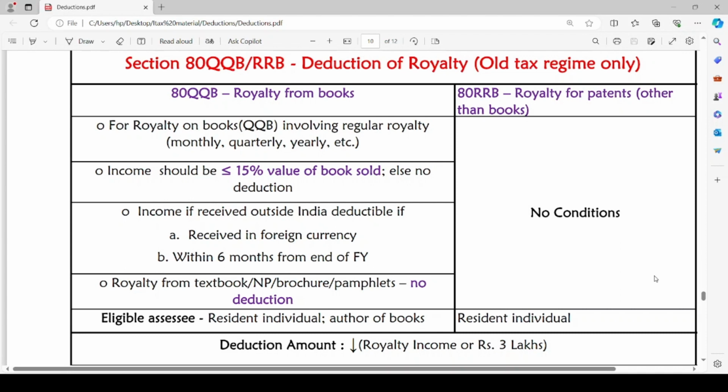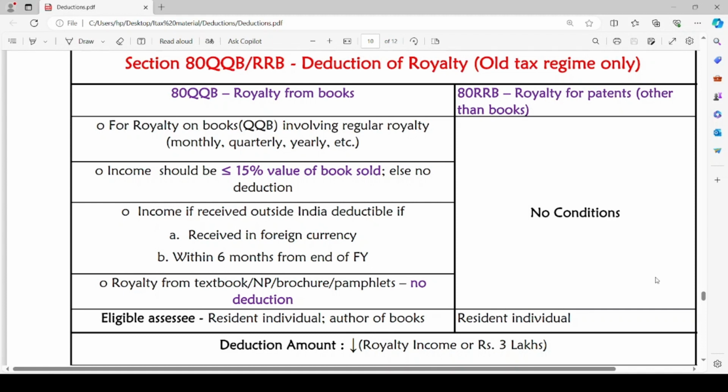For royalty on books under section 80QQB, involving regular royalty like monthly, quarterly or yearly payments, the income should be less than or equal to 15% of the value of books sold. If the income exceeds 15% of the value of the books sold, then no deduction can be claimed.